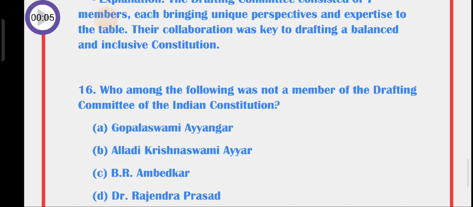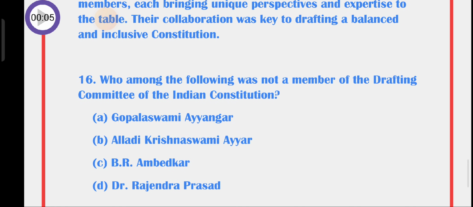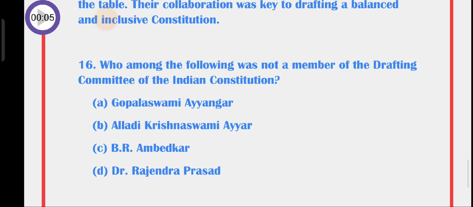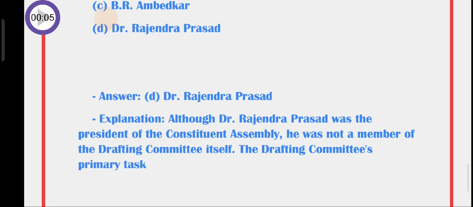Question number 16. Who among the following was not a member of the drafting committee of the Indian Constitution? A. Gopalaswamy Iyengar, B. Alladi Krishnaswamy Iyer, C. B.R. Ambedkar, D. Dr. Rajendra Prasad. The answer is D. Dr. Rajendra Prasad. Although Dr. Rajendra Prasad was the president of the Constituent Assembly, he was not a member of the drafting committee itself. The drafting committee's primary task.